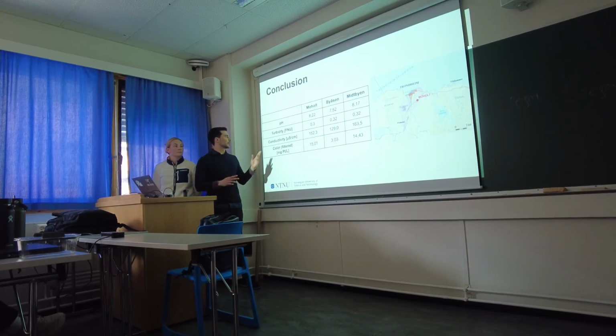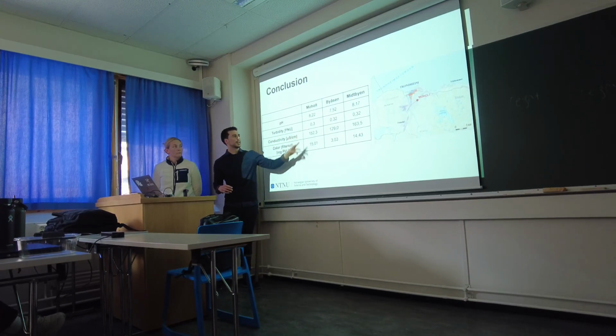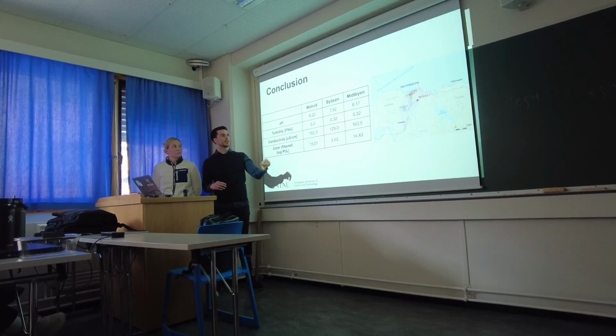And for the turbidity, Moholt has the lowest value, and we think the values are similar in Byåsen and MidBN because of the distance between those places and the water treatment plant. Since the water needs to travel for longer, it has more time to interact and take some particles from the pipelines, in contact with the pipelines. And for the conductivity, we can see that MidBN has the highest conductivity. We think it's because of the old infrastructure, where there are probably more metallic pipelines.